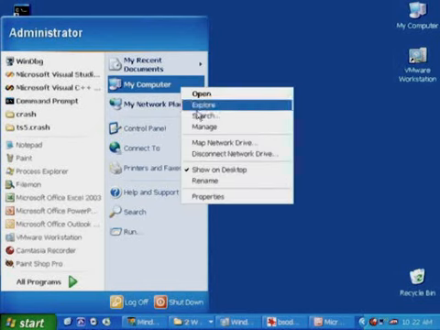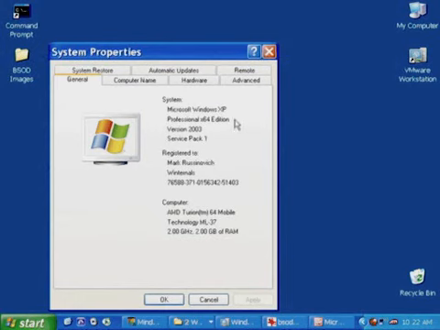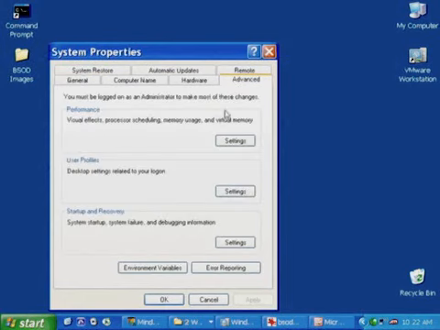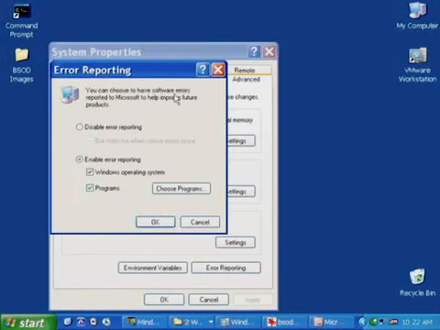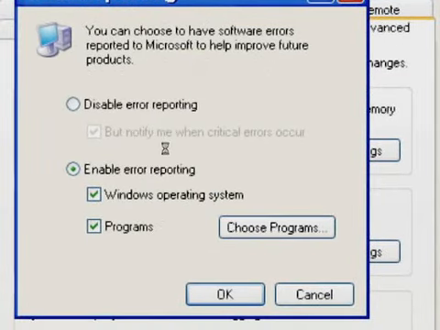menu, right-clicking on My Computer, choosing Properties, going to the Advanced tab, and pressing on the error reporting button towards the bottom of the property page. And we can see that by default Windows error reporting is enabled for both Windows operating system failures as well as programs. Windows operating system failures relate to blue screens or system crashes.